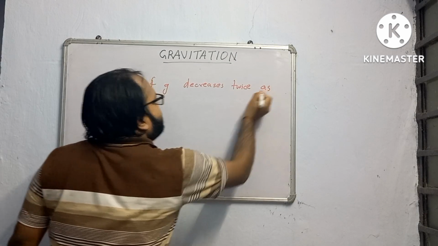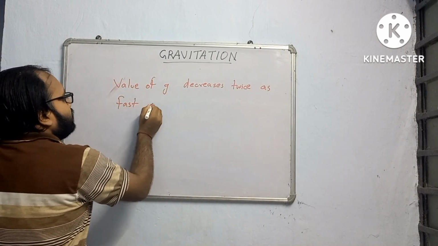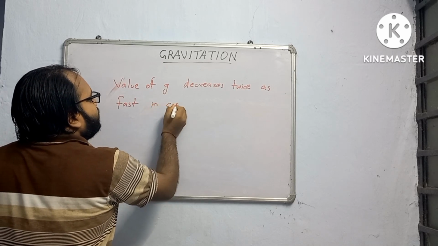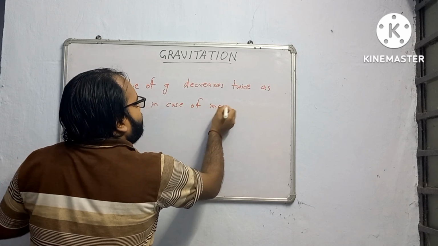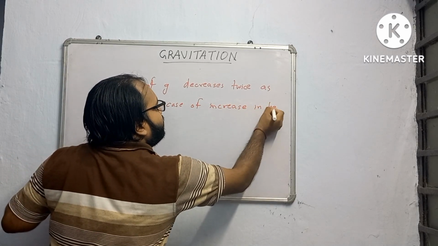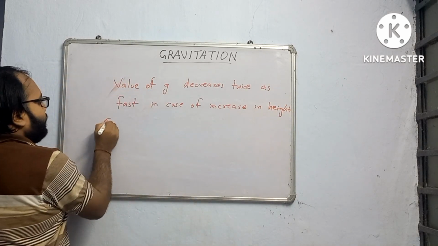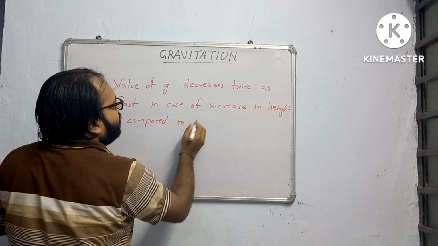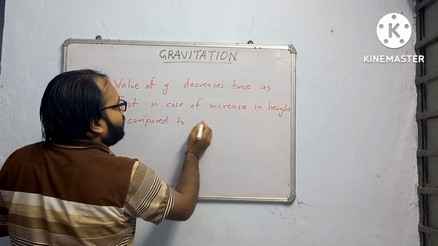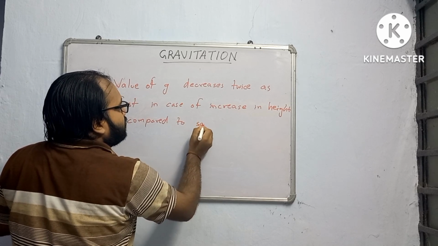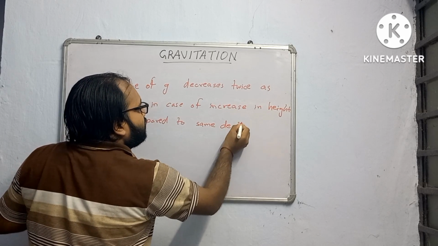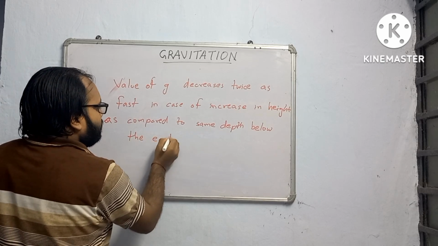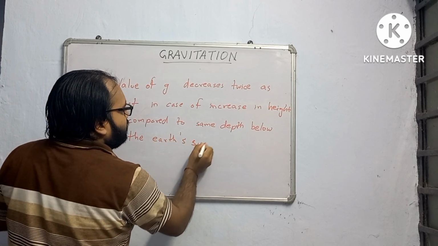Now, what is the difference between these two decreases? You see here, g decreases twice as fast in case of increase in height as compared to the same depth below the Earth's surface.